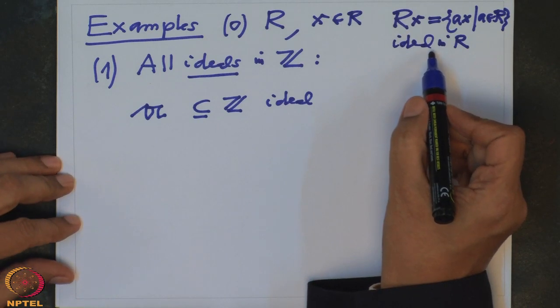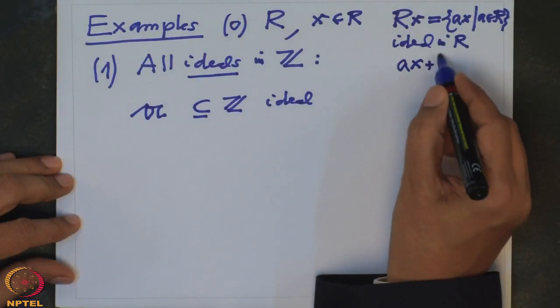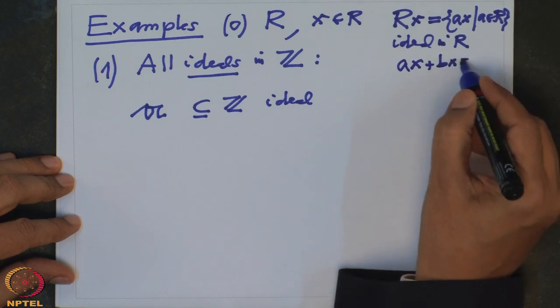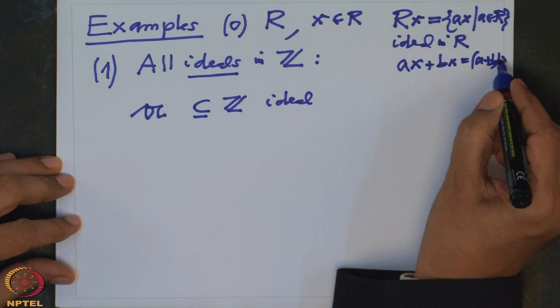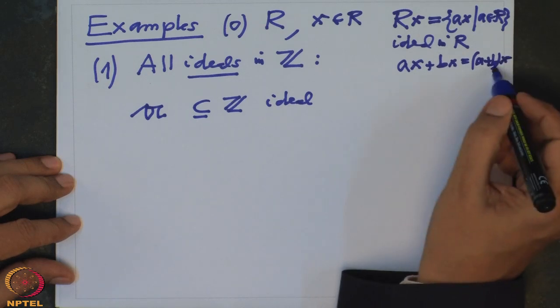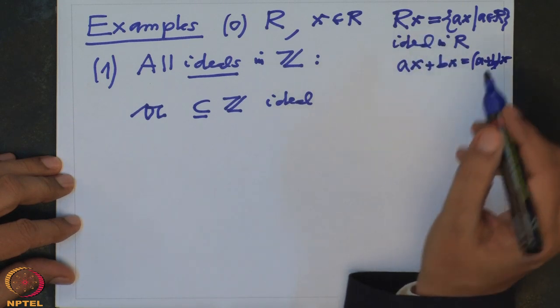I have to check that it is a subgroup under addition, which is clear, because if I take two elements like this, ax plus bx, then because of our rules, this is nothing but (a plus b) times x, when I add first and then multiply. So it is again a multiple of x, so it is closed under addition.